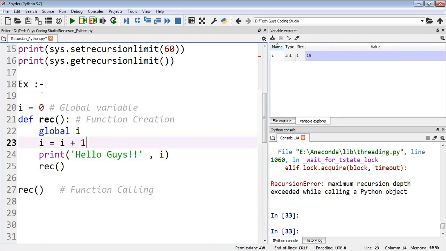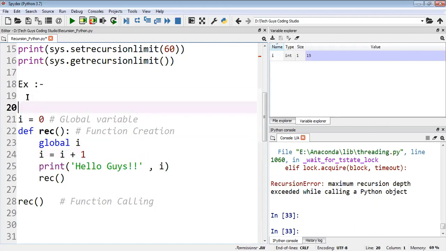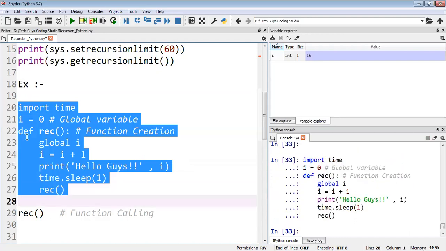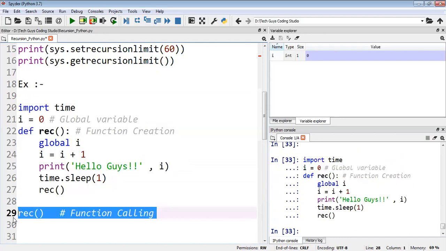I'll do one thing here. I'll just import the time. Import time. Then time dot sleep, I will do it and sleep for 1 second. Now I will call this function first. Now I will execute this recursion method.